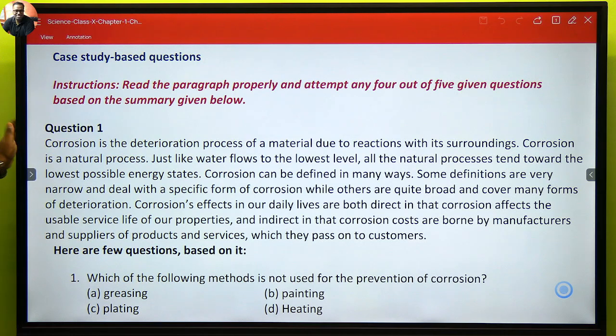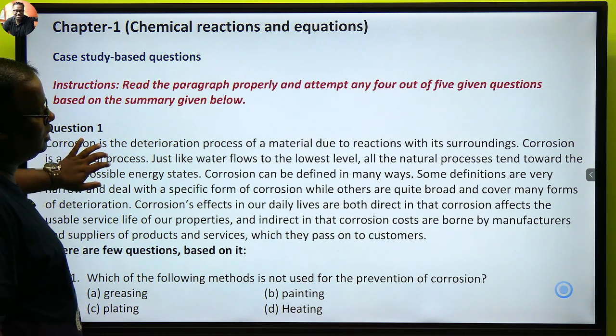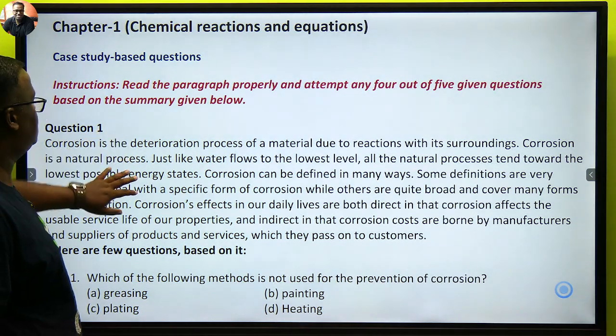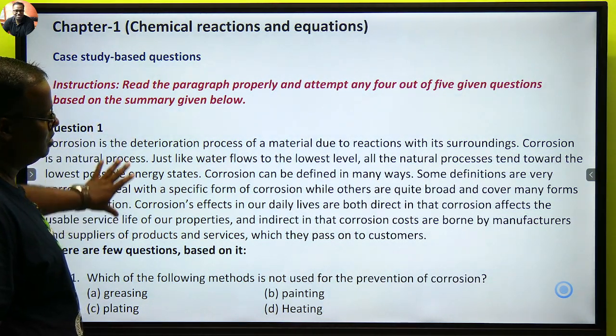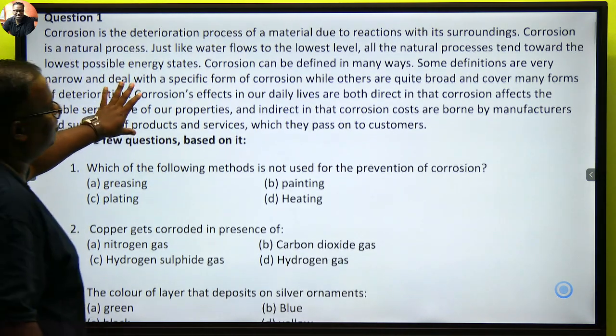Okay. Then, corrosion can be defined in many ways. Some definitions are very narrow and deal with a specific form of corrosion, while others are quite broad and cover many forms of deterioration. Corrosion's effects in our daily lives are both direct, in that corrosion affects... Again, see, it has hung up. Okay, right. चलिए हो गया, बहुत पढ़ लिया.